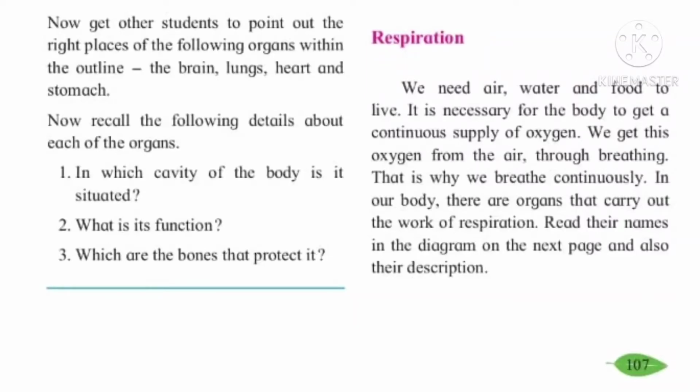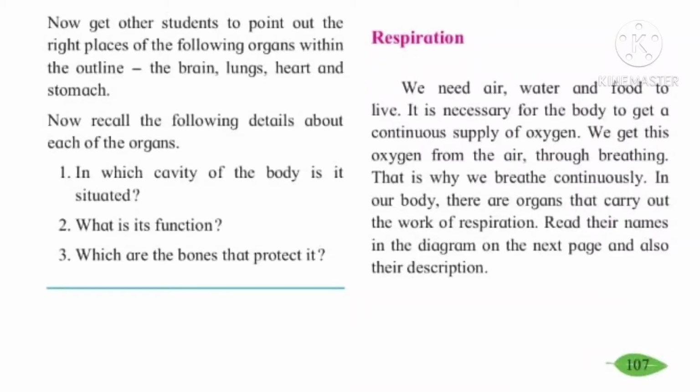We continuously breathe through our external organ, which is the nose. We inhale, that is, we breathe in oxygen, and we exhale, that is, we give out carbon dioxide from the air in our surroundings. This process of inhalation of oxygen and exhalation of carbon dioxide is called respiration.